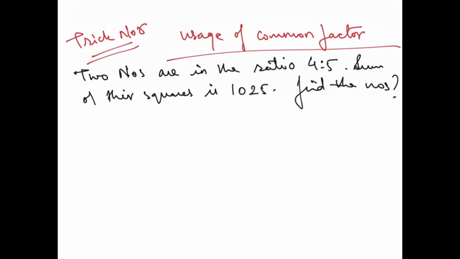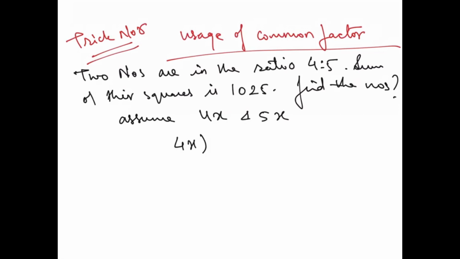This is the question. So what you have to do in these types of questions is substitute the common factor x to the ratio 4:5. So you just have to assume. What are you going to assume? You will assume the actual numbers are 4x and 5x. Once you've done this, see, two numbers are in the ratio, sum of their squares is this much.